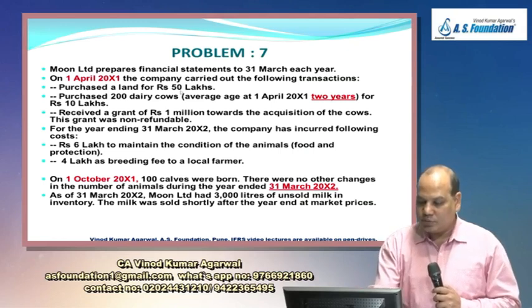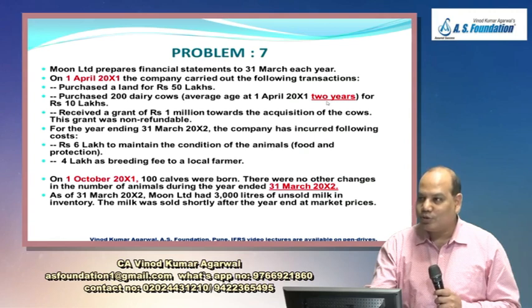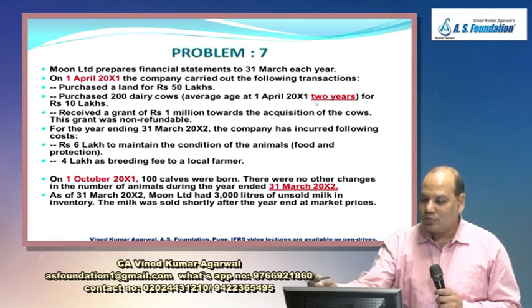Purchased a land for rupees 50 lakh. Purchased 200 dairy cows. Average age on 1st April is 2 years. So after 1 year, what will be their age? 3 years. So right now their age is 2, but after 1 year their age will be 3. So while calculating their fair value at the end of the year, take the fair value of a 3-year-old cow, not a 2-year, because after 1 year they will move into age group 3.